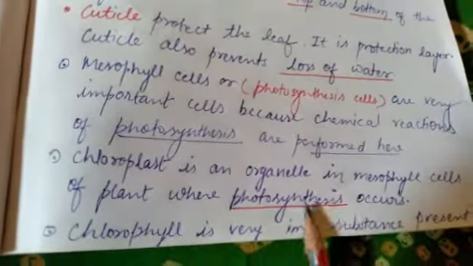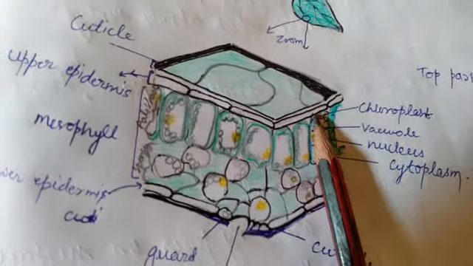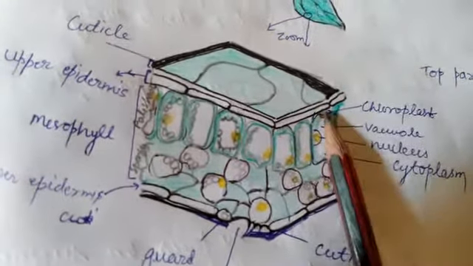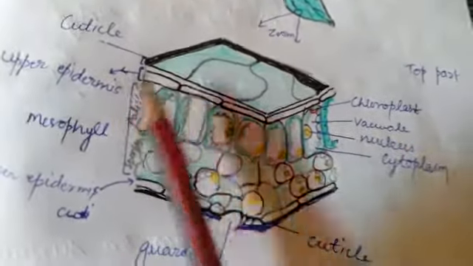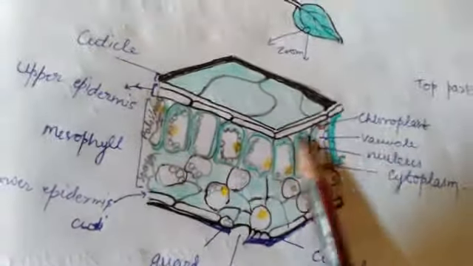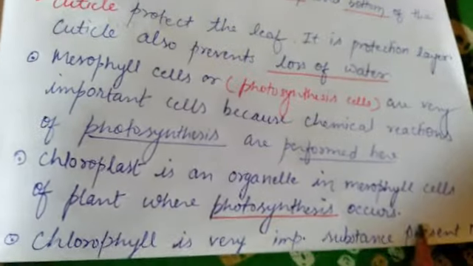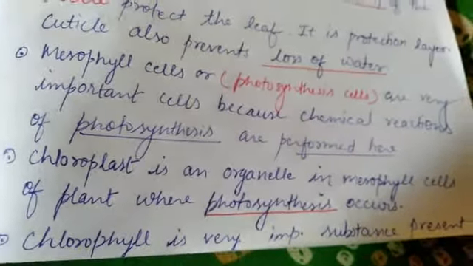Chloroplast is an organelle in the mesophyll cell of the plant where photosynthesis occurs. So where does photosynthesis occur? It occurs in this chloroplast. Broadly it is present in the mid portion, the mesophyll portion, and especially in the palisade tissues. So chloroplast is a very important substance present in the mesophyll.